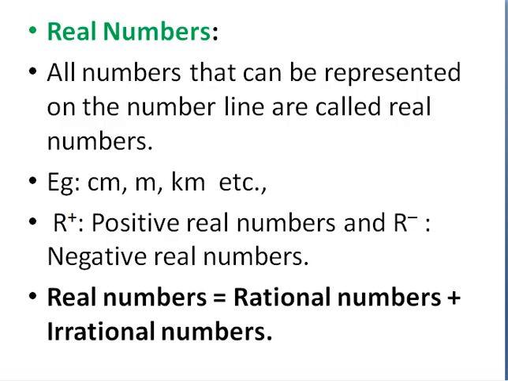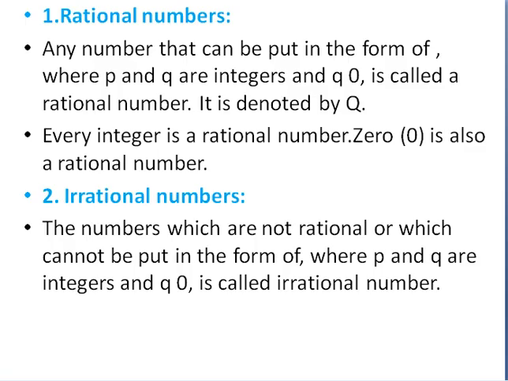And real numbers have both rational and irrational. If you are expressing anything in terms of other forms, for example centimeter, meter, kilometer, it is called real numbers. Rational numbers are in the form a divided by b, where b is not equal to 0. For example, 1 by 2 is a rational number. Minus 1 by 2 is a rational number.